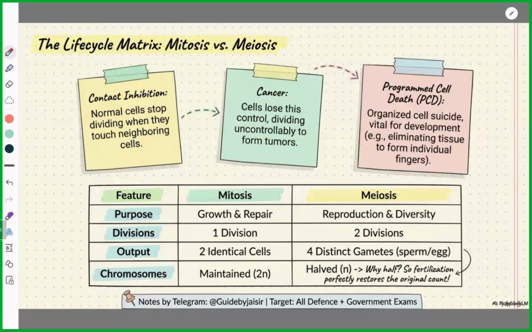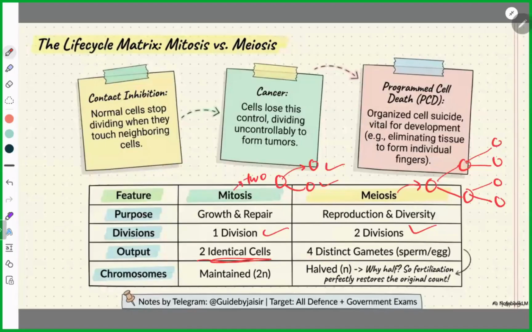Now next are the types of divisions. First is mitosis. Remember, mito, T for two. That means one cell divides into two daughter cells. Meiosis, obviously, is one cell in the first stage going into two, then a second stage which leads to four daughter cells. One division, two divisions. Mitosis gives two identical cells; meiosis gives four distinct gametes.